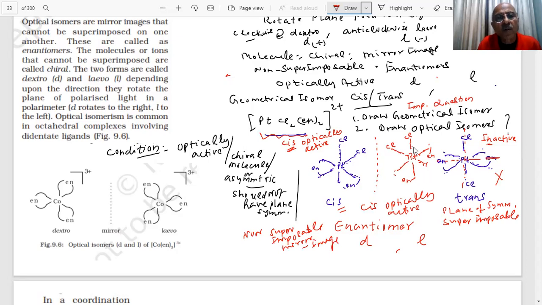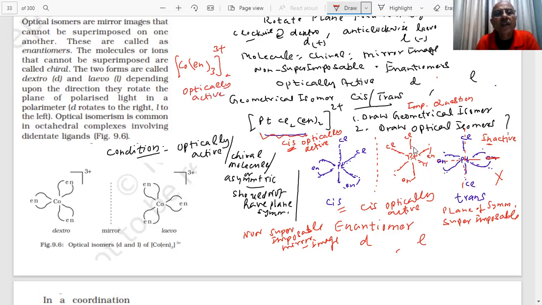If I have Co(en)3 3+, now here, student, ethylene diamine, you already know ethylene diamine is a bidentate ligand and 3 are attached. Tris, this is tris. Tris ethylene diamine cobalt 3 ion. Student, this will show optical activity. This compound is optically active. And we can draw the optical isomers of this.